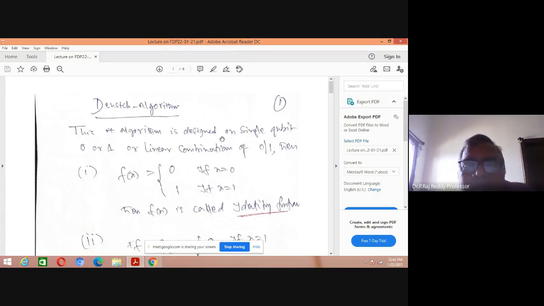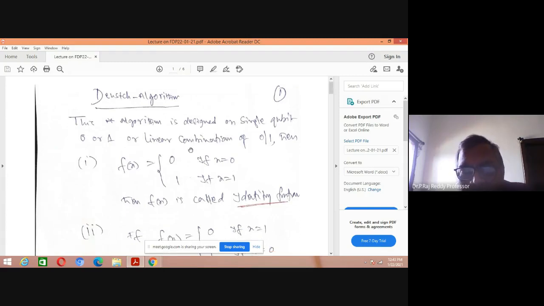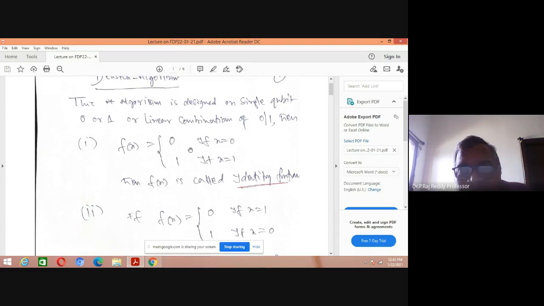Then how can you write this single-bit combination as a mathematical function? You all know, is it or not? Function of x is equal to 0 if x is equal to 0. Function of x is equal to 1 if x is equal to 1, is it or not? This is a simple function. What do you mean by this function? This is nothing but an identity function or a constant function. Whatever value you give, x equal to 0 gives 0, x equal to 1 gives 1. That means a constant function, or you can say identity function.